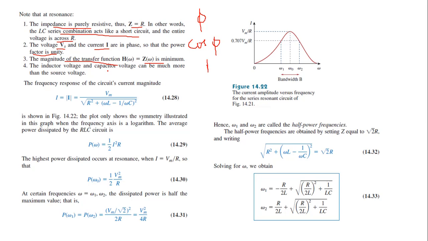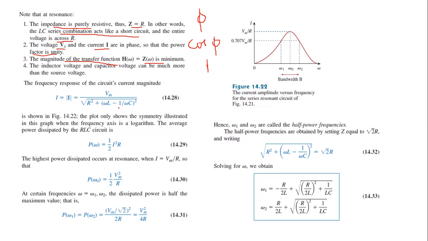So at the condition of resonance, the voltage across the inductor and the capacitor can be more than the source voltage.